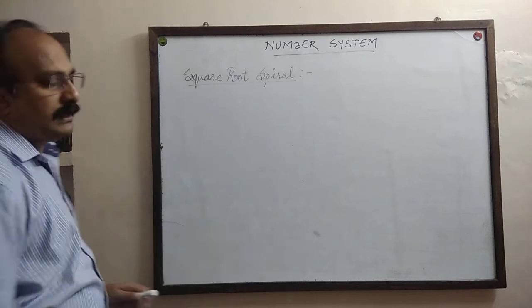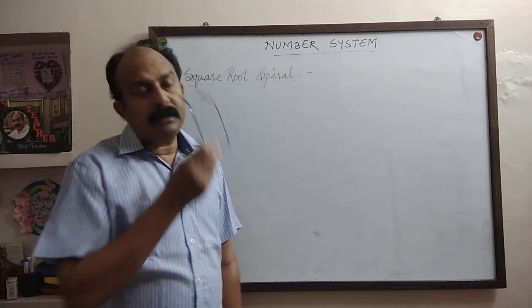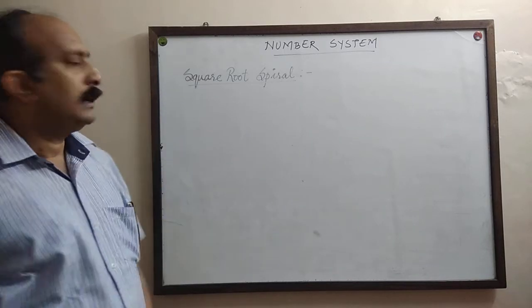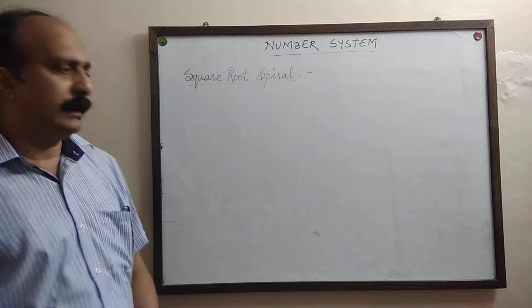Actually, this is an activity. In your lab activity also you can see this question. How to make a square root spiral.